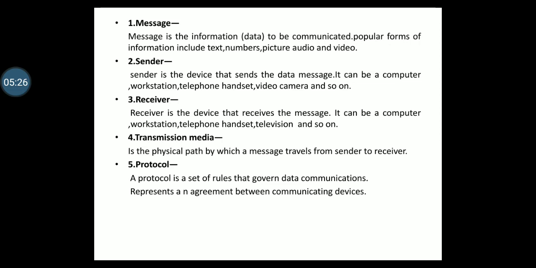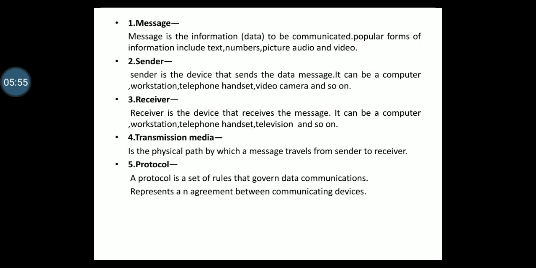The next one is transmission medium. The transmission medium is a physical path by which a message travels from sender to receiver. Examples include twisted pair wire, coaxial cable, fiber optic cable, and radio waves. The fifth component is protocol. It is a set of rules that governs data communications.